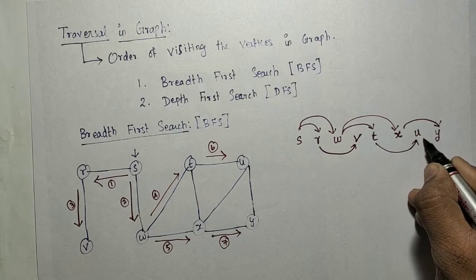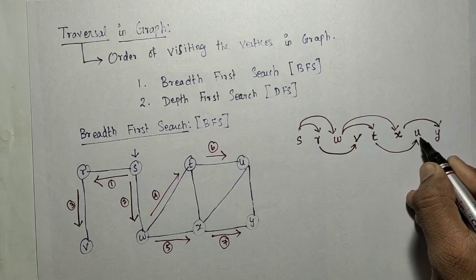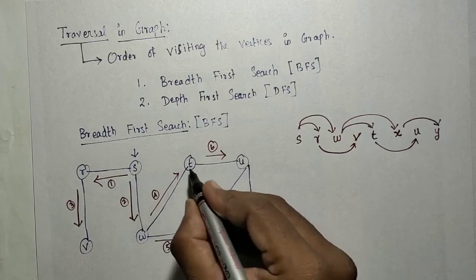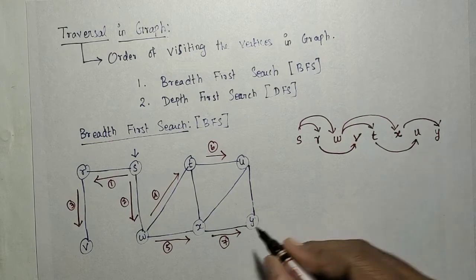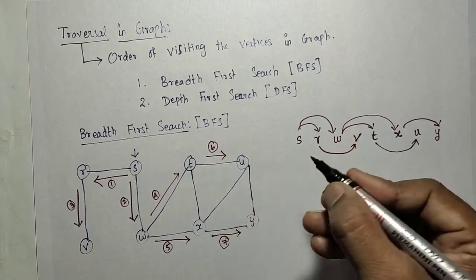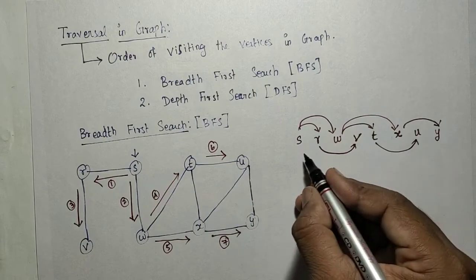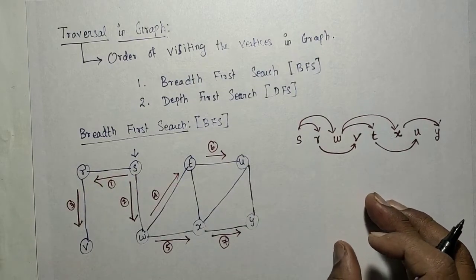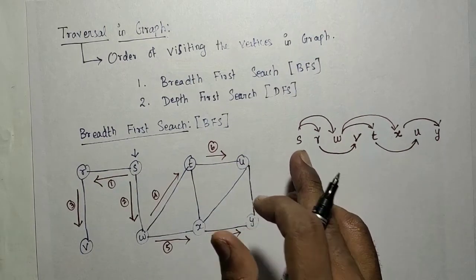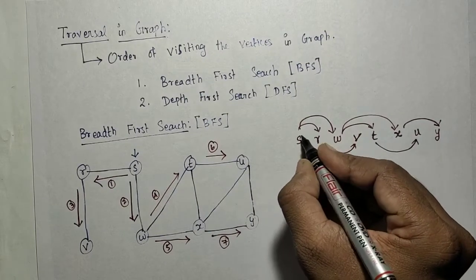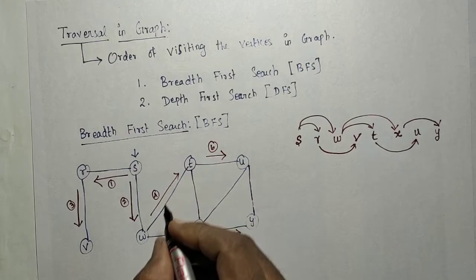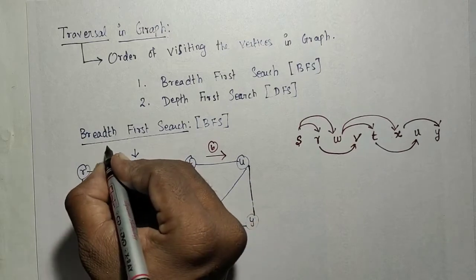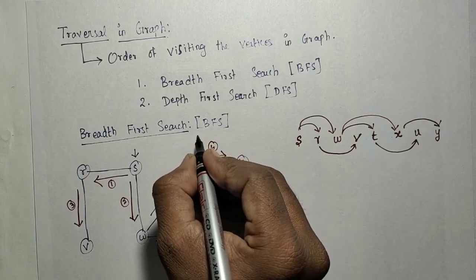The pending node is U, so we have to check U's adjacent nodes. Here T, X and Y are all already visited. Then Y's adjacent nodes are X and U, so those are also visited. Now there are no more nodes, so we have completely visited and processed everything. This is the breadth first order, and we can traverse the nodes in this way. The result of breadth first search or depth first search is a tree.